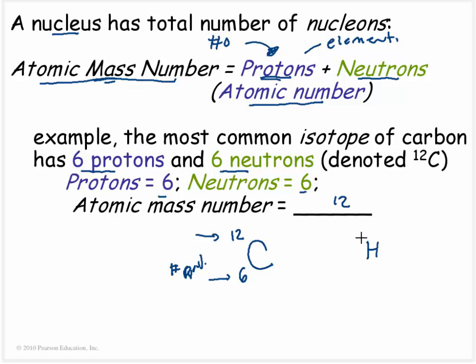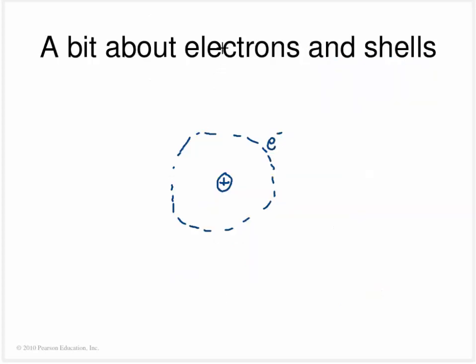So for example, hydrogen is going to have no neutrons, 1 proton, and it's going to have an atomic mass number of 1. Helium is going to have 2 protons, so that guy right there, and it's actually going to have 2 neutrons, so it's going to have an atomic mass number of 4. So again, the number of protons dictates what it is. The number of protons and neutrons dictates the atomic mass number.